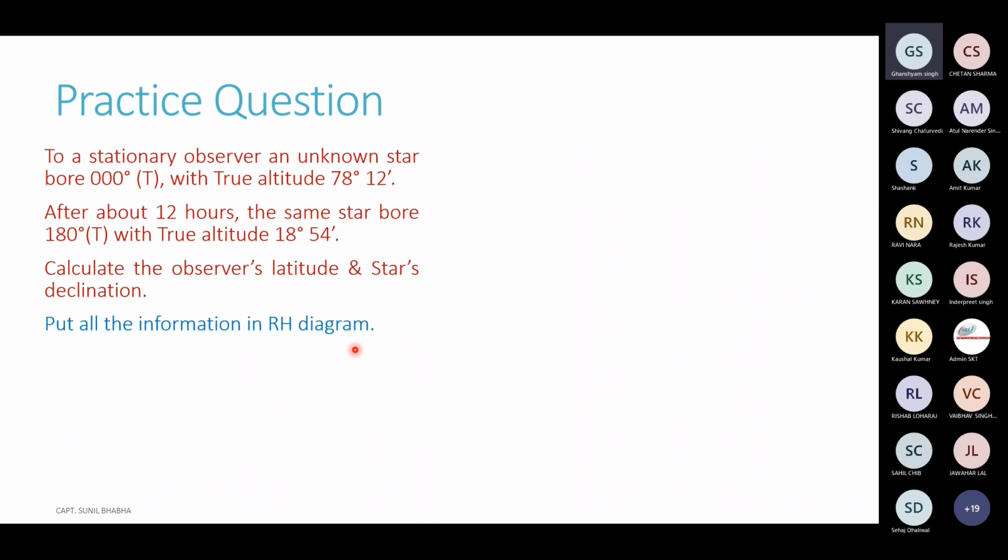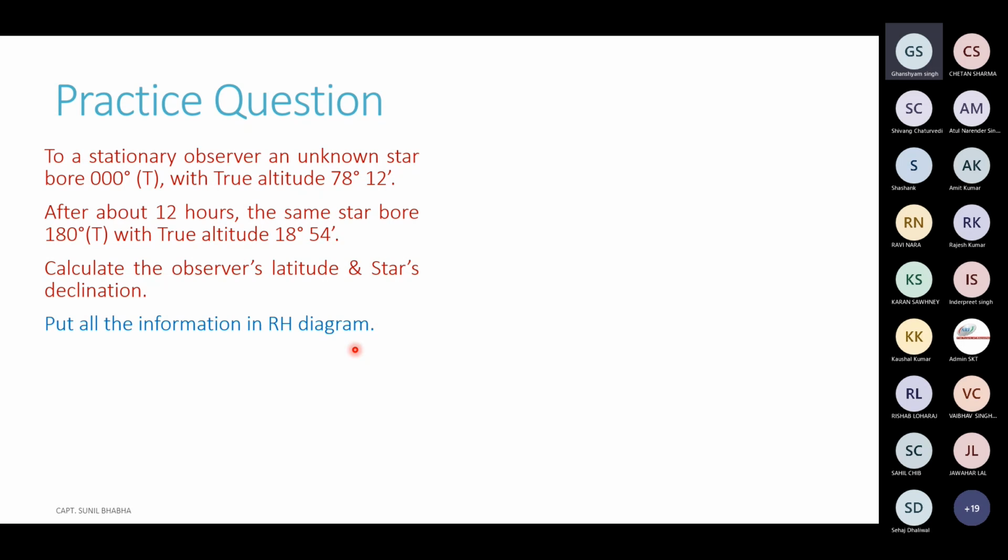When you put all the information given in the question in the rational horizon diagram, the diagram itself will give you a lead into solving the question. For circumpolar bodies, you will not even need to use a formula. Only by adding or subtracting, you will be able to find your answer.